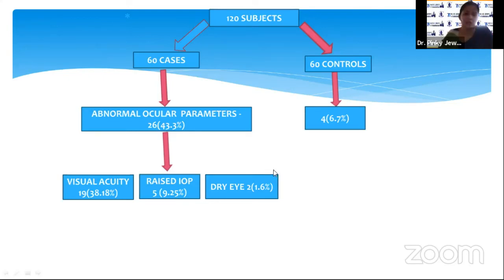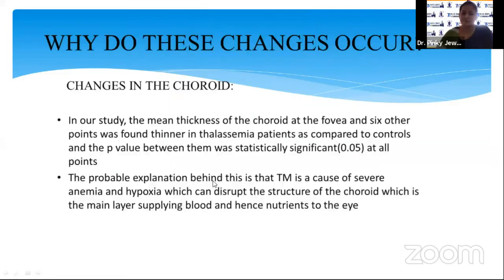So why do these changes occur? In our study, the choroid was found thinner in the thalassemic patients. This is probably because thalassemia is a cause of severe anemia and hypoxia, which can disrupt the structure of the choroid, which is the main layer supplying blood and hence nutrients to the eye.